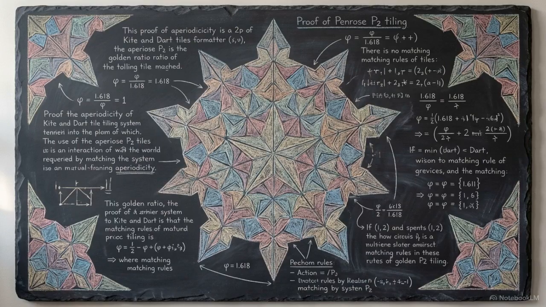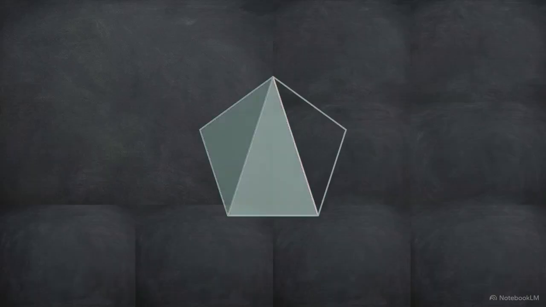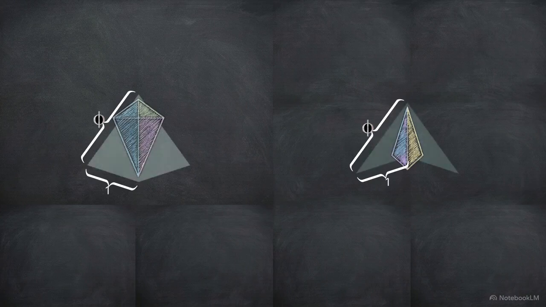In discrete geometry, the benchmark for aperiodicity is the Penrose P2 tiling system, commonly known as the kite and dart. A regular pentagon yields acute and obtuse Robinson triangles. Combining these produces a kite and a dart. By definition, the ratio of their long sides to short sides and their surface area is exactly phi to 1.